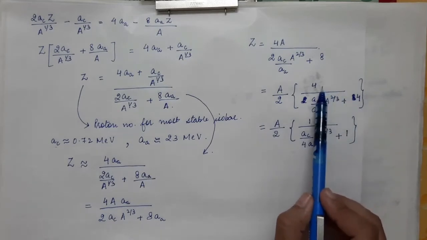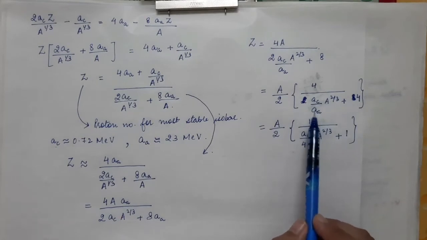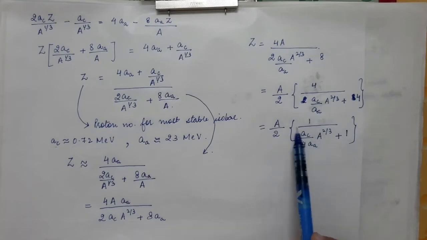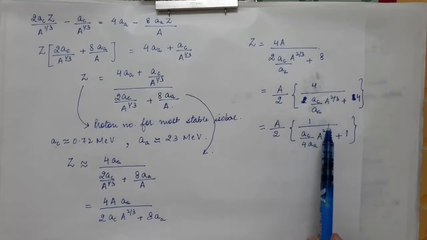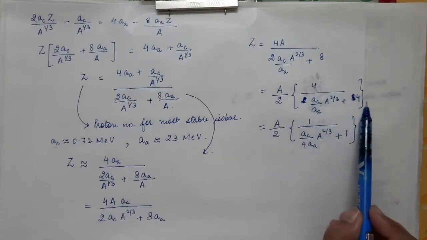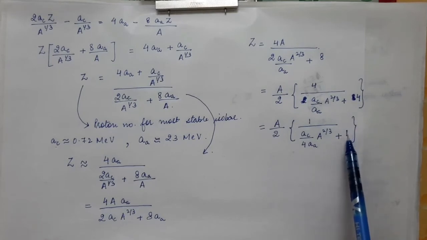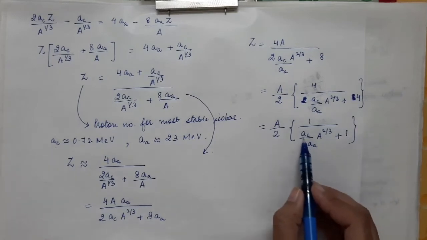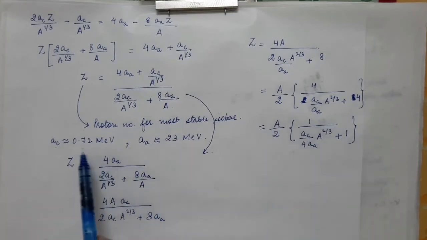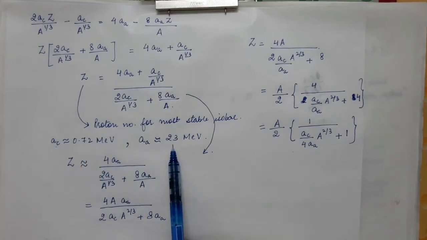Now we divide by 4 in the numerator and we divide by 4 in the denominator. So this will be equal to A by 2, 1 divided by AC by 4 times the symmetry constant, and here we will get plus 1. So when the AC value and the symmetry constant values are put together, because AC is equal to 0.72 and the symmetry constant is taken approximately 23 mega electron volt.